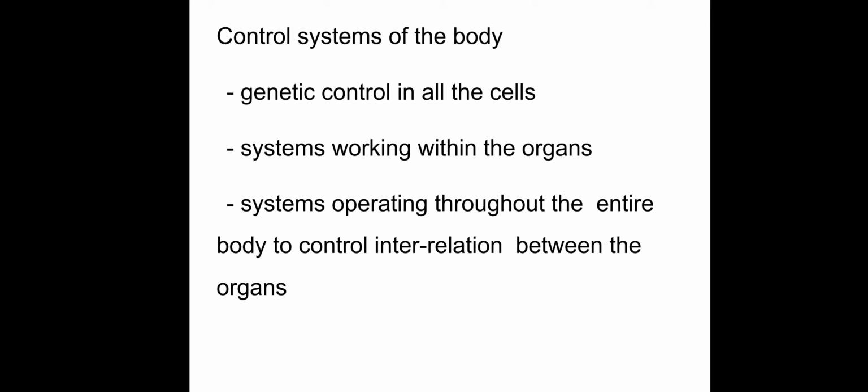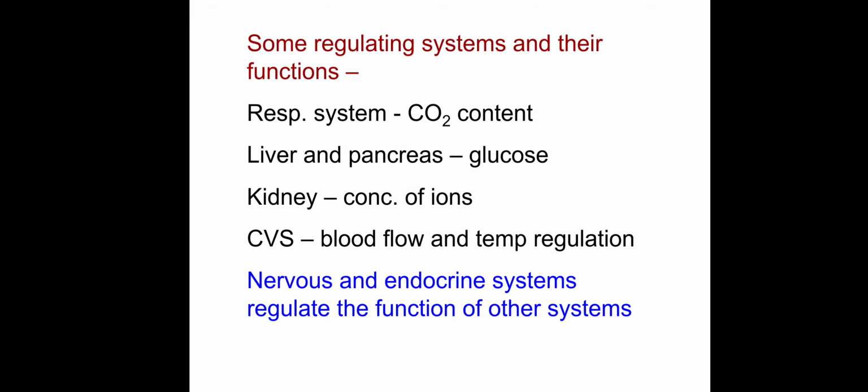Homeostasis is maintained by the control systems of the body. They are genetic control in all the cells, and systems working within the organs, as a system operating throughout the entire body to control interrelation between the organs. Here are some regulating systems and their functions.